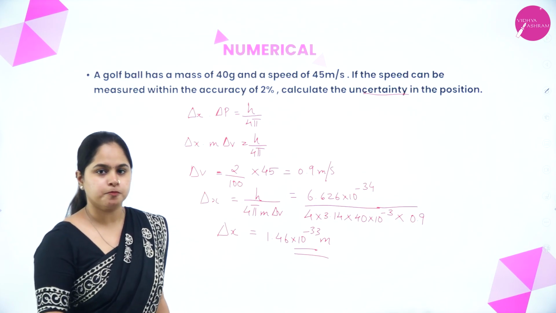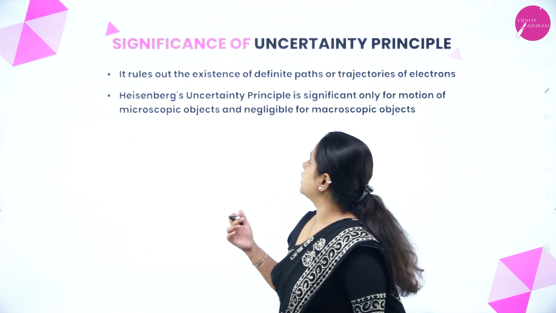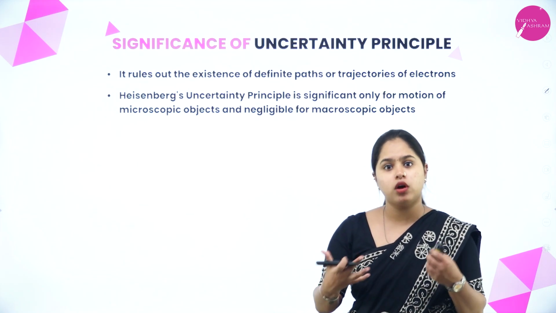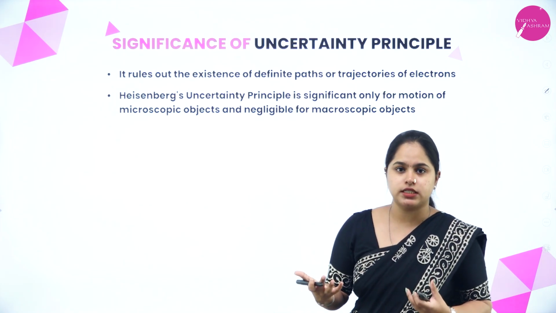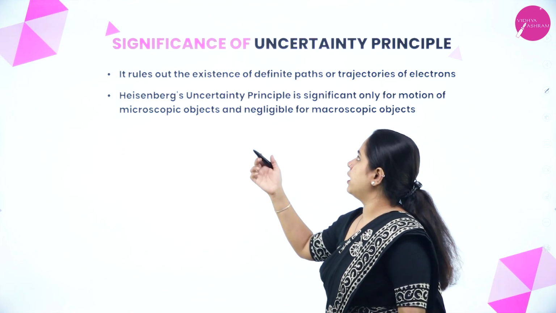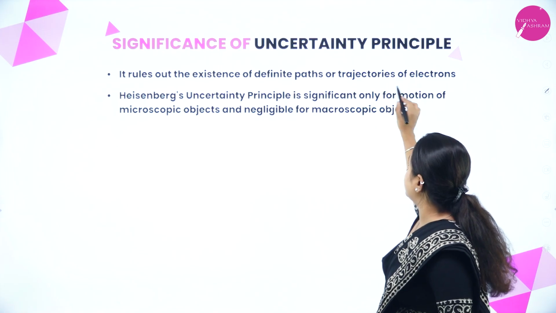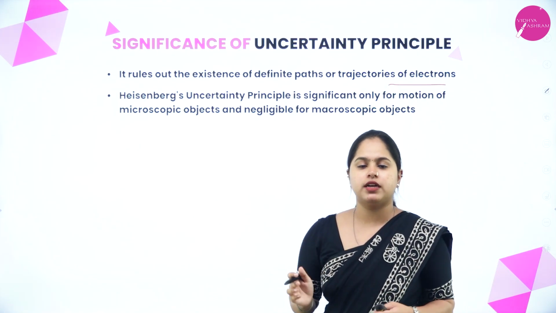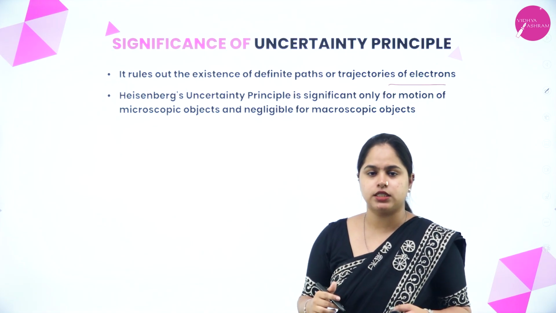I hope it is clear. Now moving on to the significance of uncertainty principle. What exactly does Heisenberg's uncertainty principle say, what can we obtain from it? Yes, it rules out the existence of definite paths or trajectories of electrons, right? That is what I was talking about when we were discussing Heisenberg's uncertainty principle.